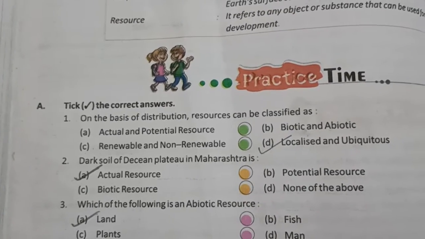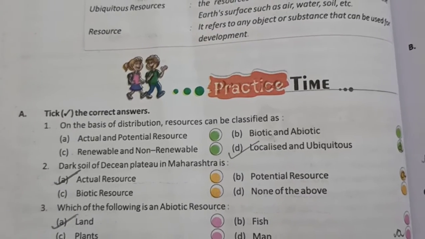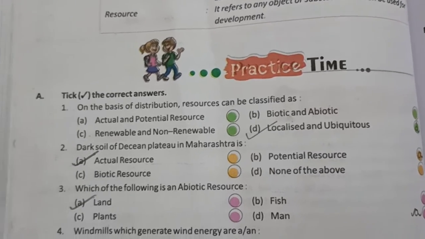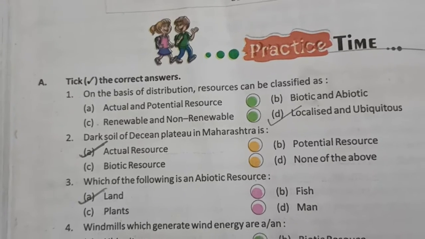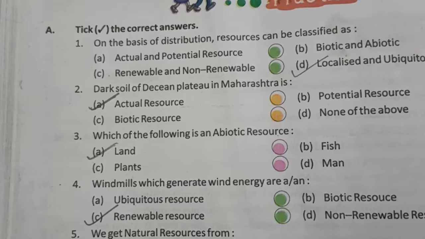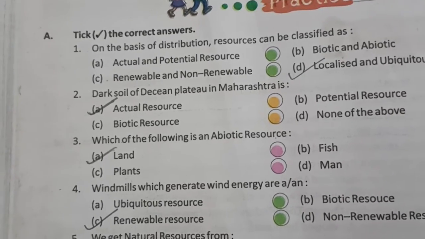So, first, take the correct answers. On the basis of distribution, resources can be classified as localized and ubiquitous. The dark soil of Deccan Plateau in Maharashtra is an actual resource. Which one of the following is an abiotic resource? Land.